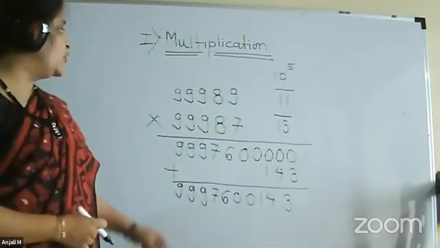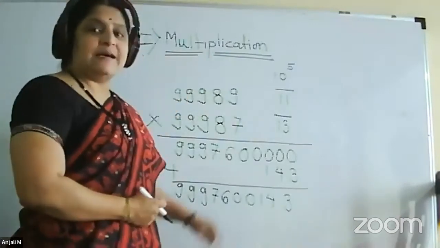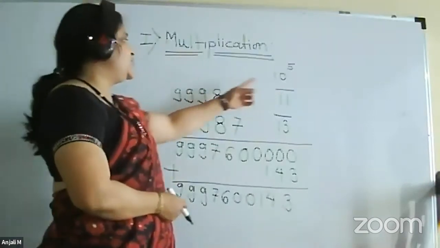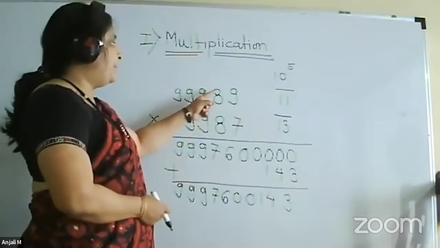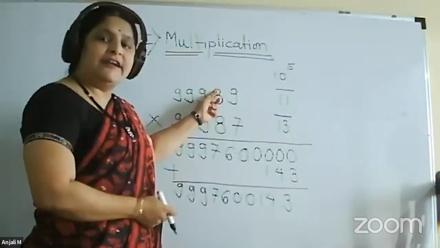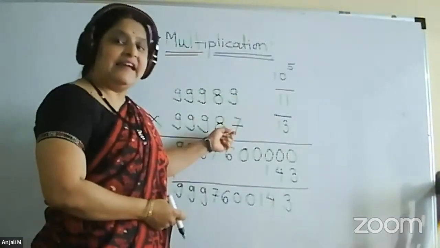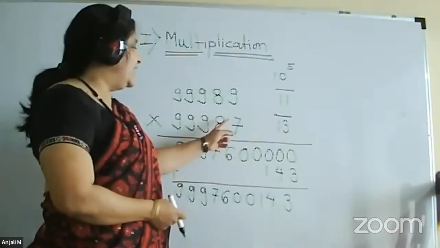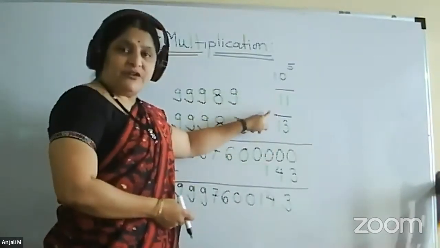Now again, just go through the problem. First of all, choose a base which is nearer to both of the numbers. So here we have chosen the base as 1 lakh or 10 raised to 5. Second step, subtract the base from each of these numbers. If you are getting a negative number, write bar on it. Now here both the numbers we are getting are negative. For 89, we are getting minus 11, and for 87 we are getting minus 13. So we have to write bar on it.